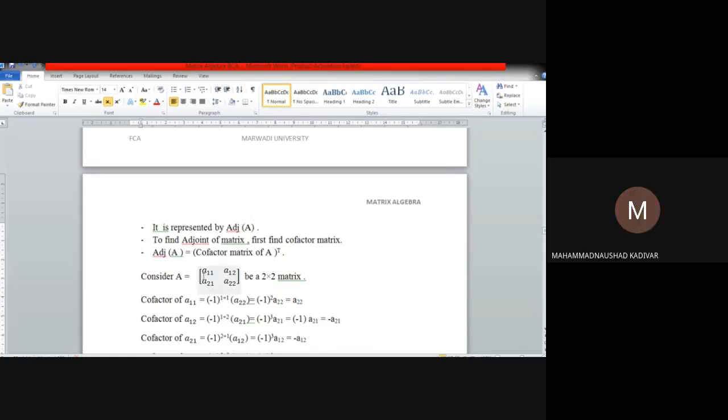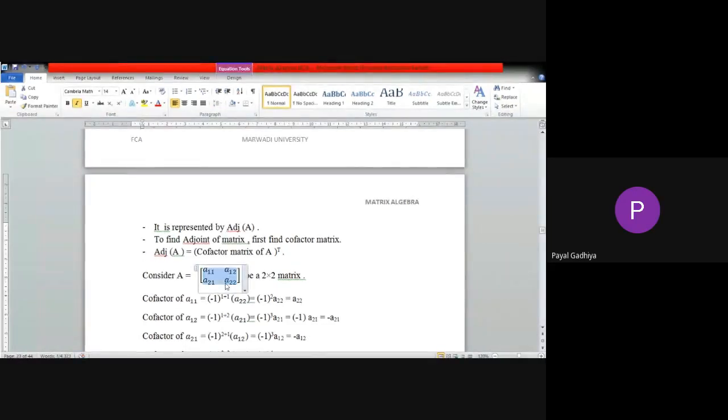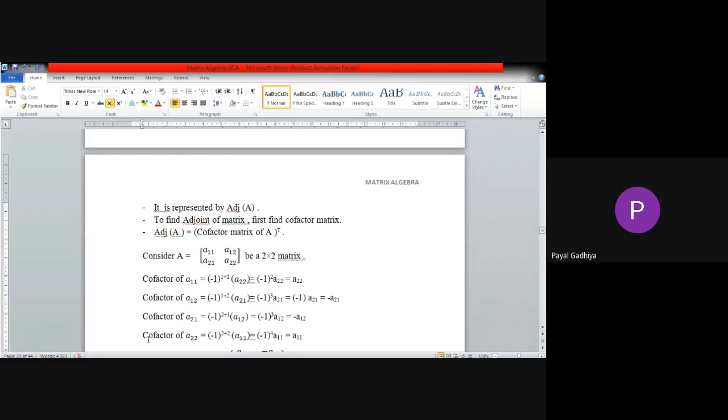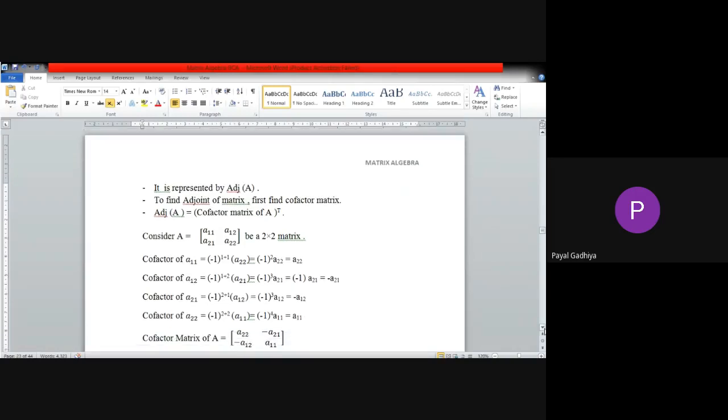Okay. Then find cofactor of A22. Find cofactor of A22. And write in the chat box. Minus 1 raised to 2 plus 2. Yes, it will be A1, 1. Correct. So the cofactor of A22 will be A1, 1. Right? So this is the way we can find out.